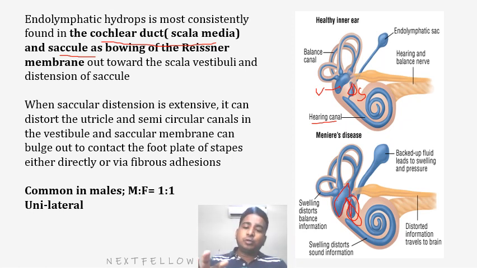So whenever any loud sound hits the patient's ear, what will happen? The footplate will vibrate, and these vibrations can directly transmit to the saccule or utricle, leading to an attack of vertigo. So we all know in Meniere disease, loud sound may produce an attack of vertigo and hearing loss. That is because of the distended saccule coming in close proximity with the stapes footplate, and sometimes fibrous adhesions will be formed. I hope you understood the pathophysiology, how the symptoms are produced.